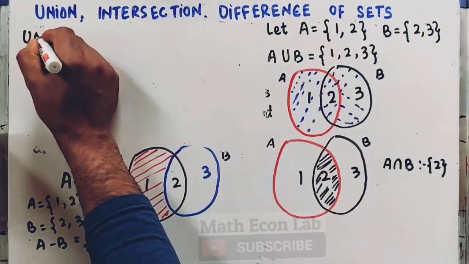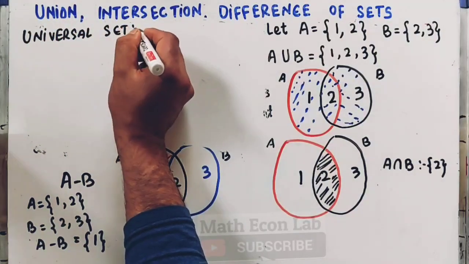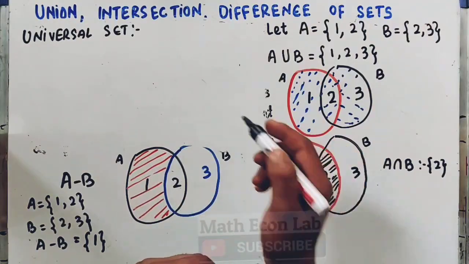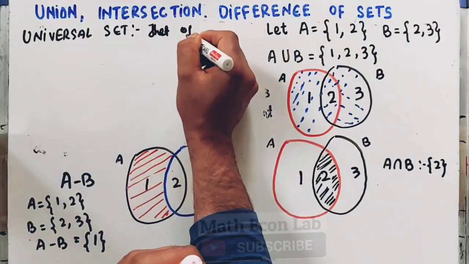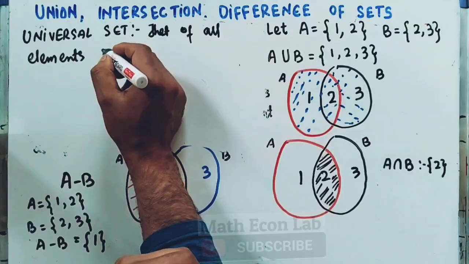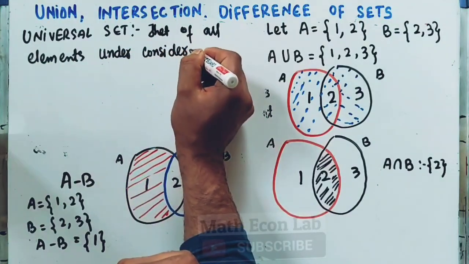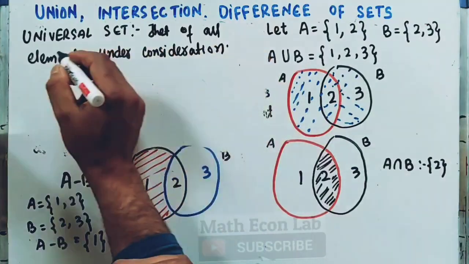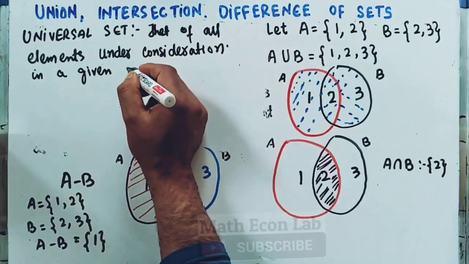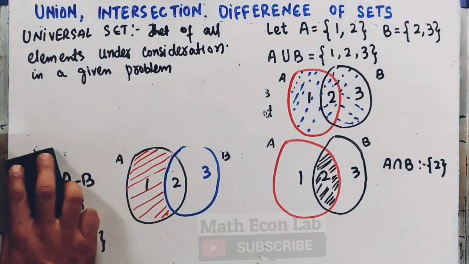The universal set is the set of all elements under consideration in a given problem.